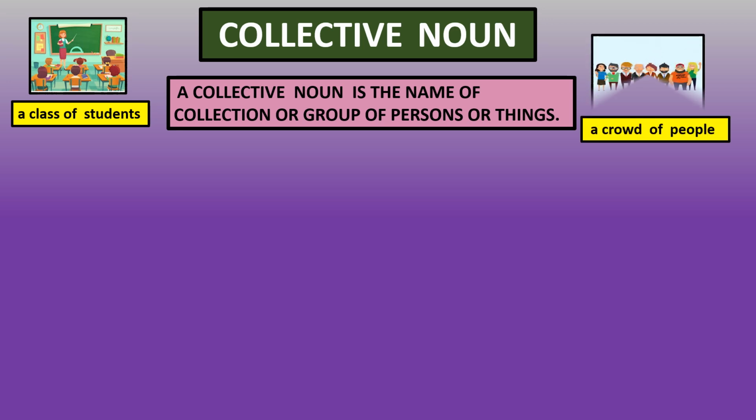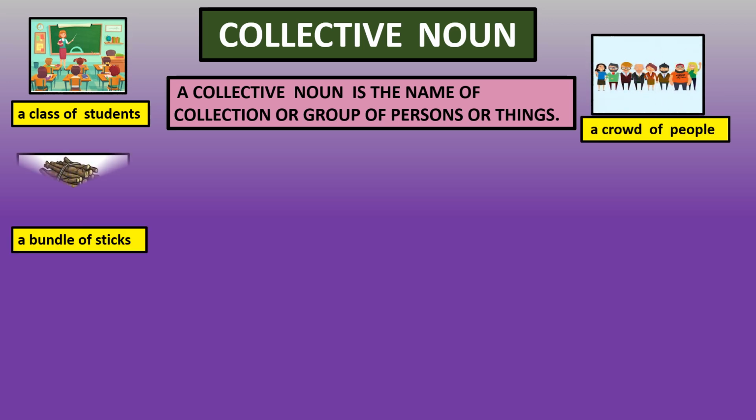A crowd of people. A bundle of sticks. If we talk about one stick, it is called a stick. But if we talk about many sticks, together they are called a bundle of sticks. That means it is a collection. Hence, a bundle of sticks is also a collective noun.